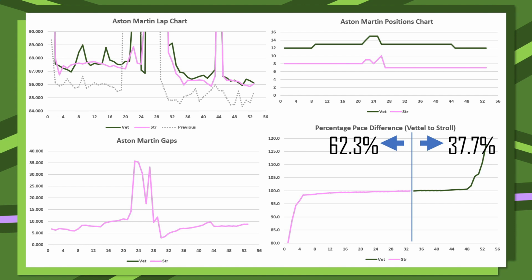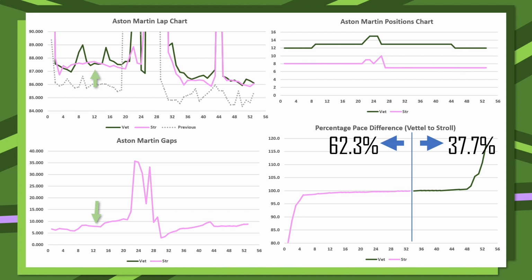Now again, much like Holland, this was a little bit of a disappointing race for Aston Martin. The car just didn't really seem to have much potential, and if we take a look at the lap times overall, we can see that Stroll is actually fairly consistent. He did have a sort of odd bow shape as he started off quick, slowed down by about half a second, and then sped back up until the safety car period.